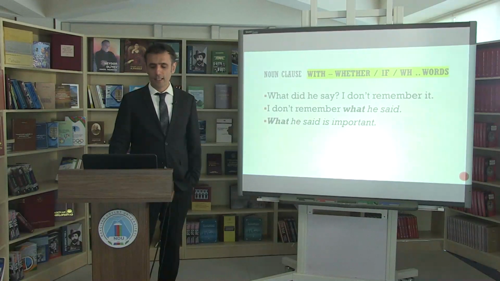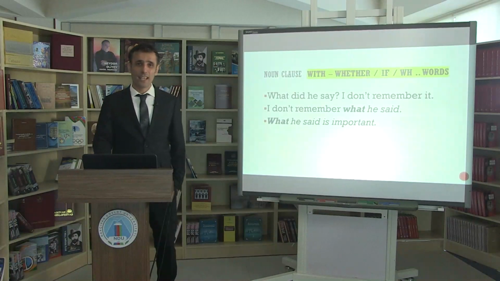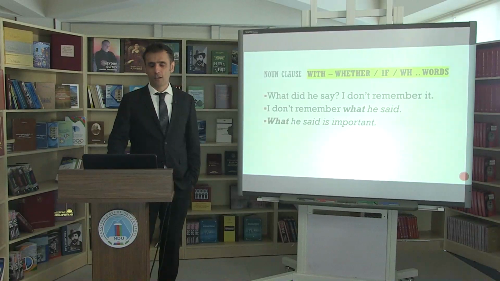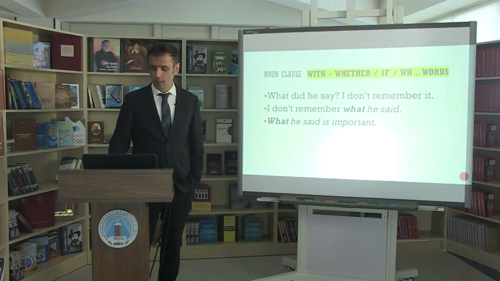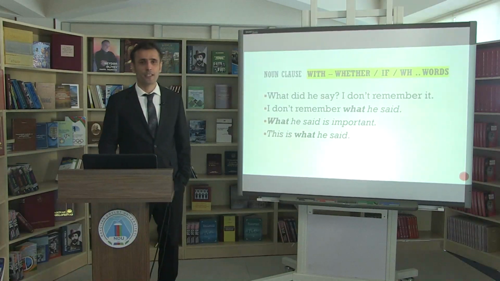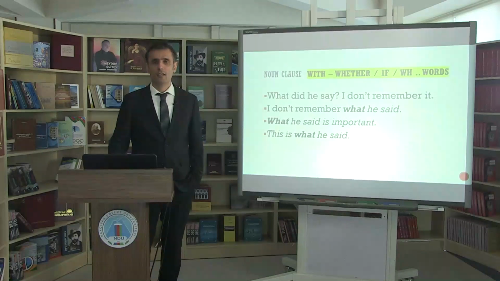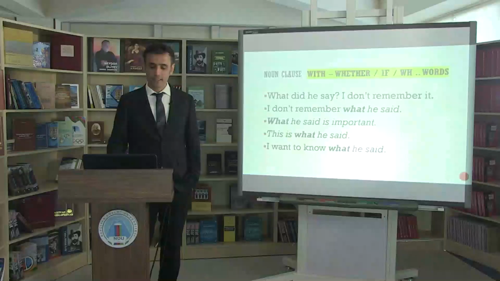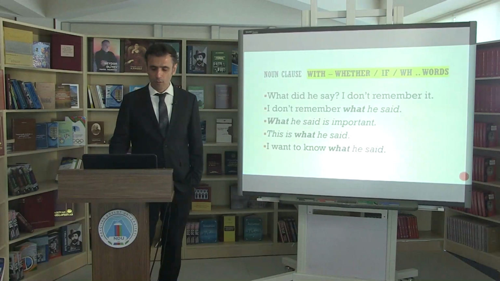So in the first sentence, I don't remember what he said is an object clause. The second sentence, on the other hand, what he said is important, is a subject clause. This is what he said is a predicate clause, as a predicate clause comes after linking verbs. I want to know what he said, again, is an example of an object clause.